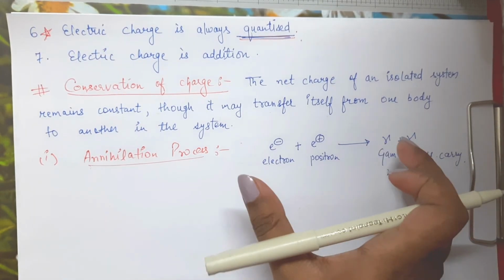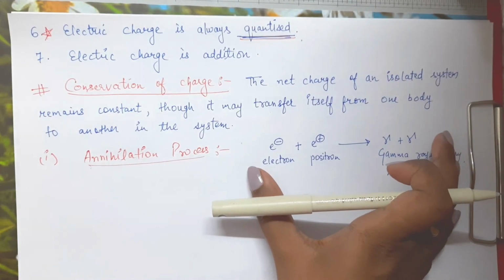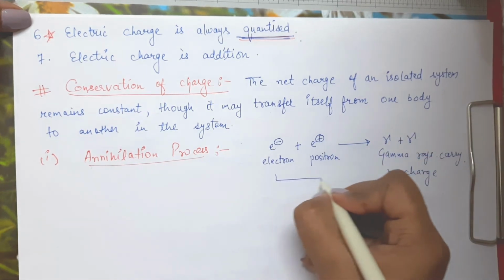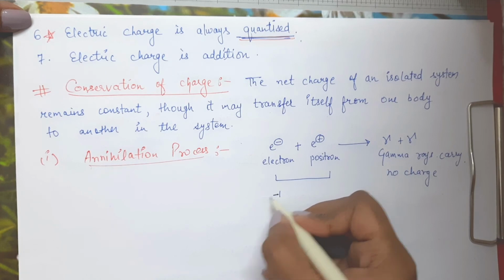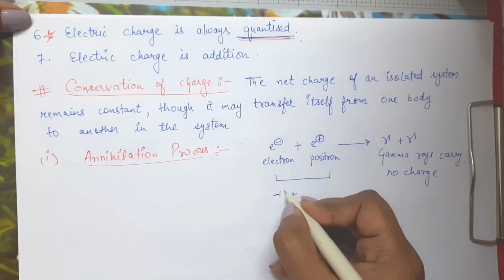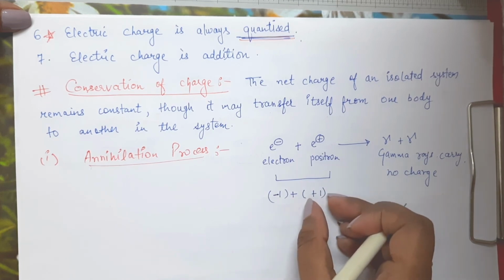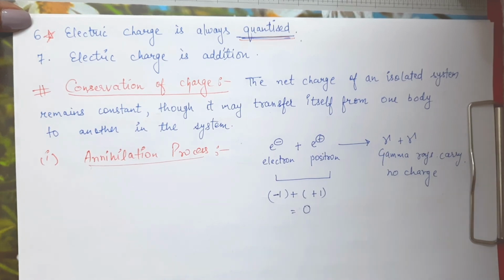If you look at this overall process, how do we see that conservation of charge has happened here? On the left hand side, there was one negative charge and one positive charge, right? One minus one charge and one plus one charge, so the net charge was equal to 0.